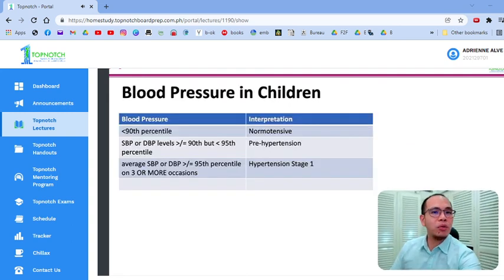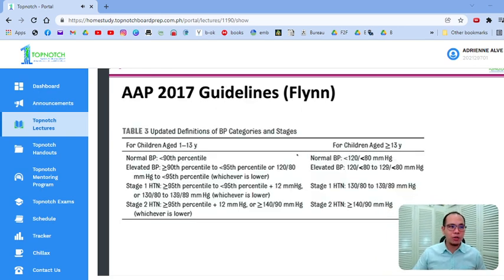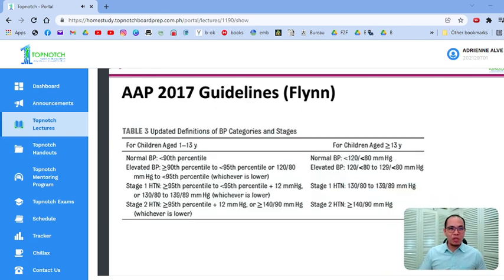So ito kasi guys, this is the easier way to remember it. And I think probably if your examiner is not a pediatrician, baka ito yung mga values na gamitin nila, ito yung medyo mas common knowledge. But you also have to know this dahil baka ito yung tanongin nila. Medyo mas mabusisi, mas maraming values. There are cutoffs for age 1 to 13 and for above 13, adolescents and adults. And actually this is the latest guideline, if I'm not mistaken, for adults as well, diba?